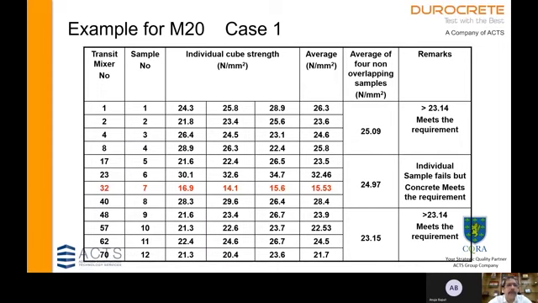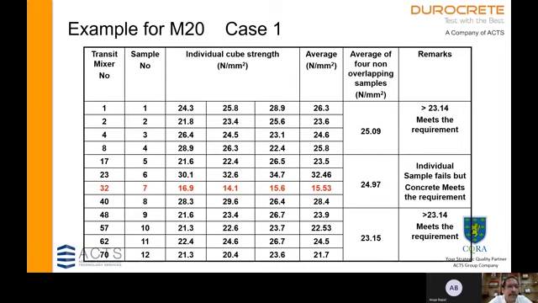Now let us look at how we are casting the samples. Column number 1 gives the transit mixer number, and column number 2 is the sample number. Then we have individual specimen results. Column 4 is the mean value of the sample, and column 5 is the average of a group of 4 samples, which are non-overlapping and consecutive. And we have given the remarks in the last column.